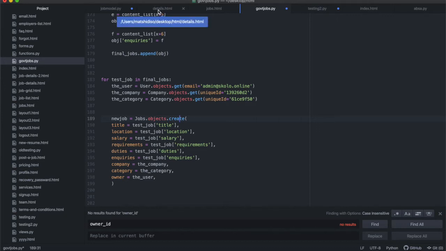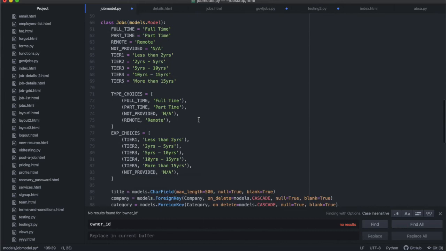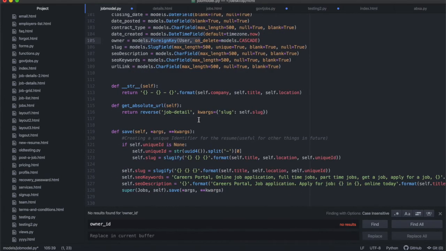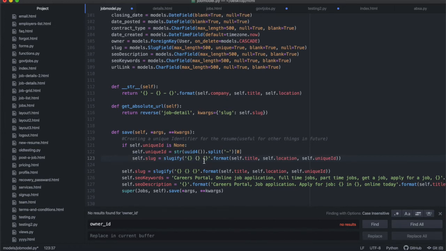So when I was running this, I've already tested this, and there were a couple of glitches that I ran into, and I just want to highlight them to you. If you've been following along, it's very, very important that you don't miss these glitches, because you're going to have the same errors that I had the first time, okay? So the first problem that I experienced was there was something wrong with my Slugify function. I overlooked it, I typed this 2 times, and then it was giving me an error. So just double check your Slugify function over here. If you copied everything I had done, there's going to be an error with that. You need to make sure that when you Slugify, the brackets match what is over there. Okay, that was the first error that I got.